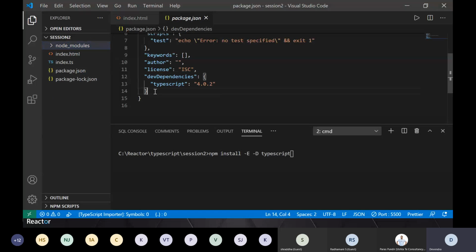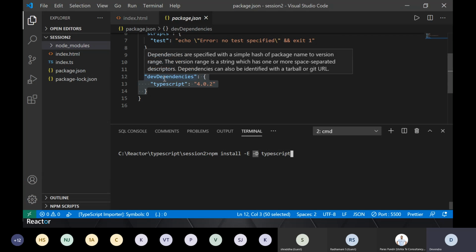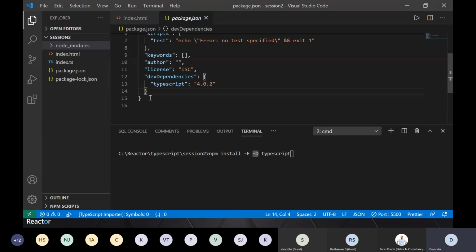Now, second thing is in package.json, it installed TypeScript under devDependencies. Okay, so when I said -D, that means install TypeScript as a dev dependency. Right, we'll quickly see that there are other dependencies, other libraries which we'll use, which will run in production. Right, there we add those as dependencies. Here, TypeScript will not run in production, as I mentioned initially also, right? So that's where I want to add it as a dev dependency. Okay, and then we can exclude those files which are not required in production and all those things. But for now, just understand that -D is for that purpose.